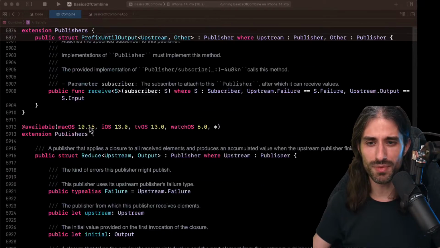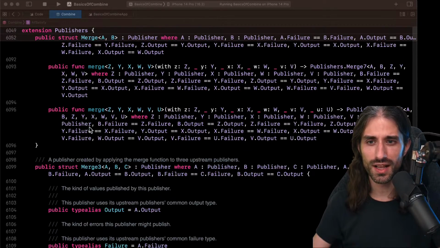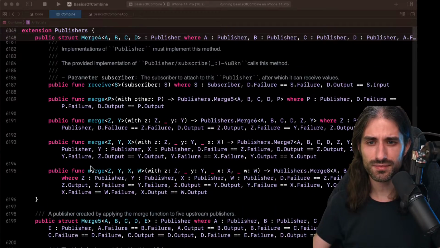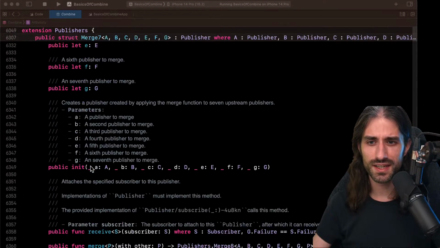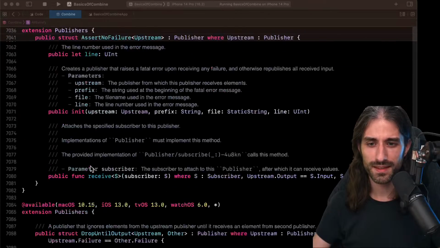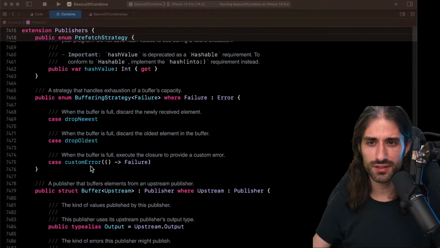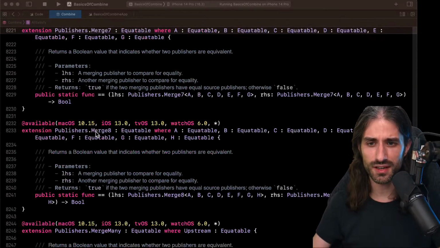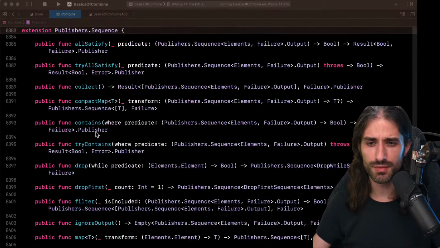And I want to reach the methods just because I want to show them to you. So here we have the merge. We are getting there. Okay. I'm scrolling a lot, but I hope I will find it. If I don't, it's okay. I will move on, but I would really like...